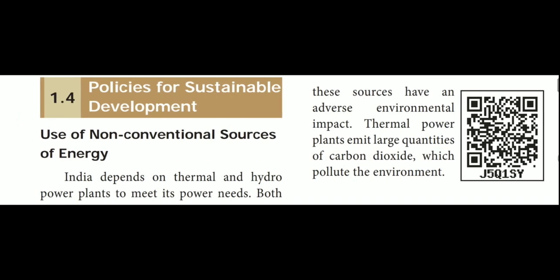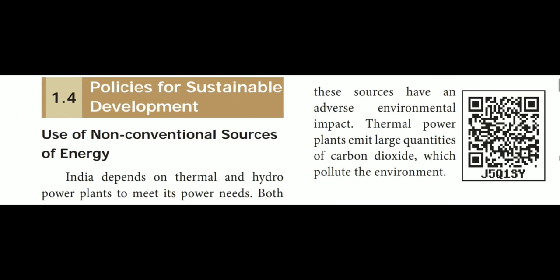Okay, are you clear? Next, the policies for sustainable development. What is the policy? Use of non-conventional sources of energy. From where are we getting this energy? From where are we getting current? From water, air, coal, then from the wind, even from the sun also.